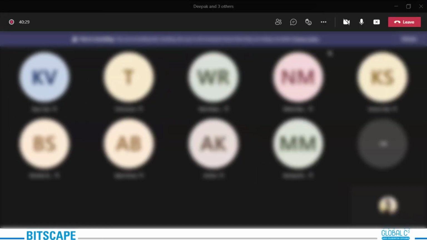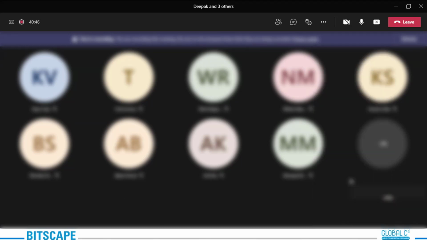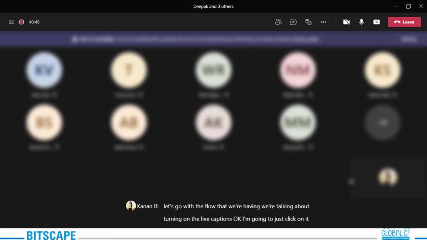Let me show you right now in our interface while we are having a conversation. Okay, fine. We have some people here. What you can do is go to these three dots, more actions. Okay, there's the whole list. I will explain the features one by one, but let's go with the flow that we are talking about, turning on the live captions. I'm just going to click on it. Turn on live captions.